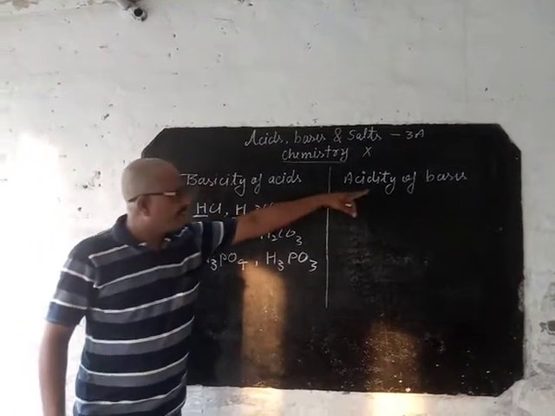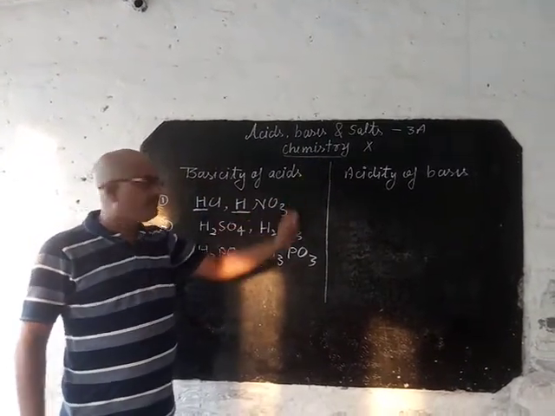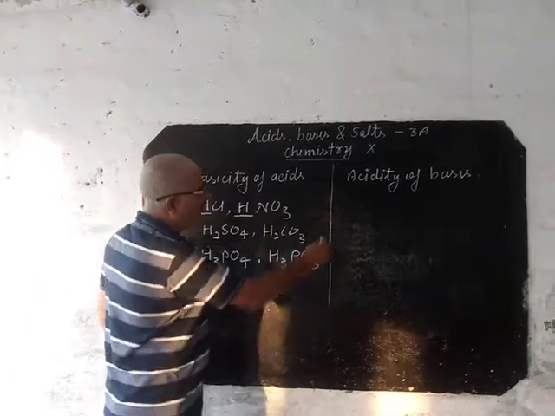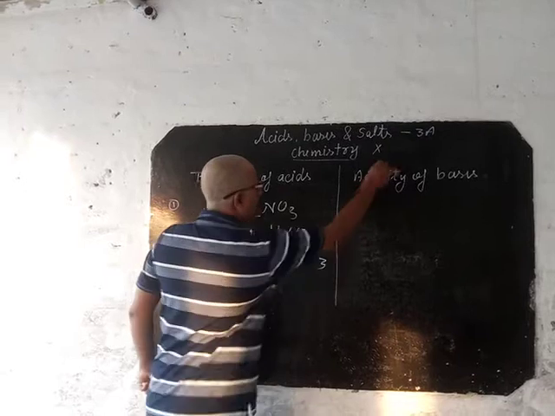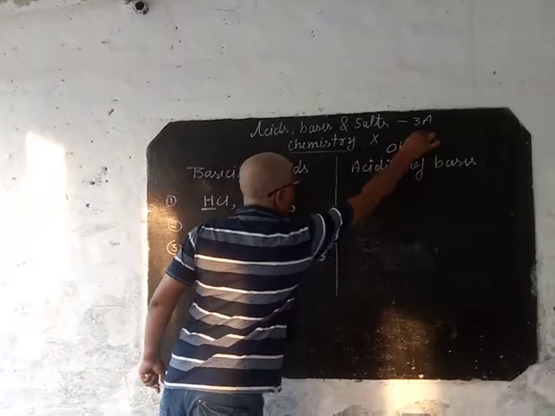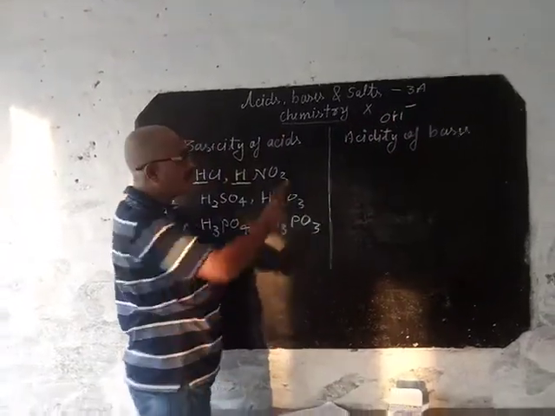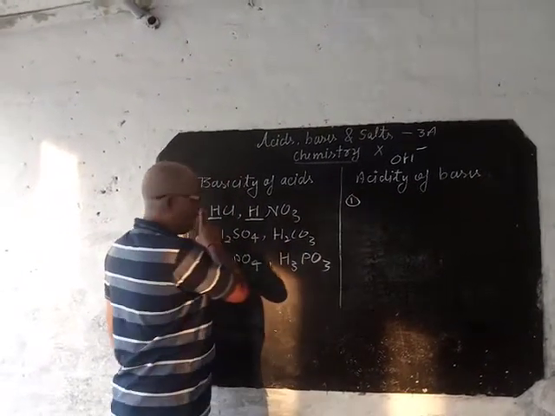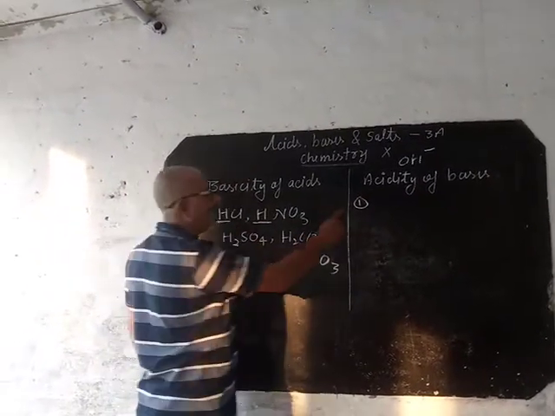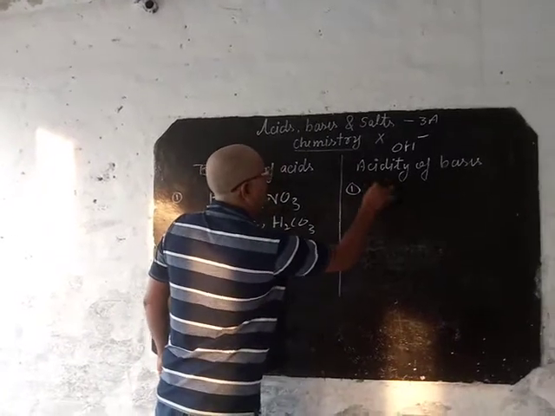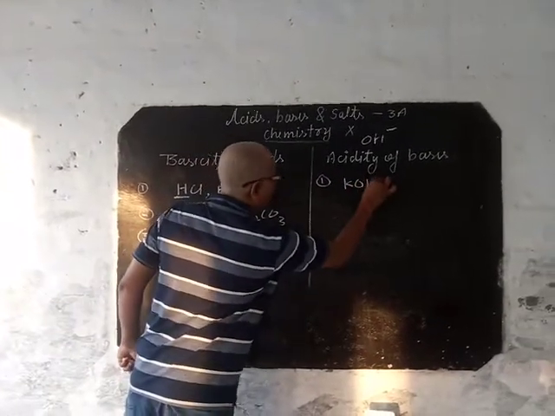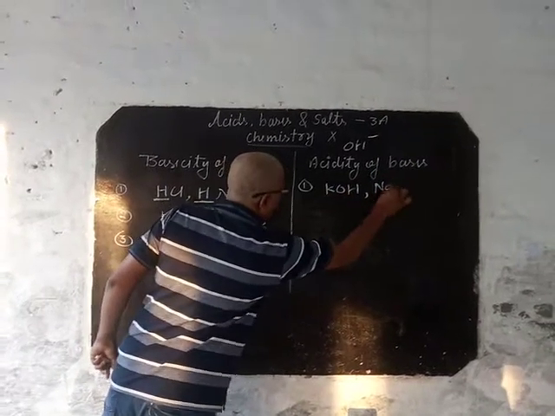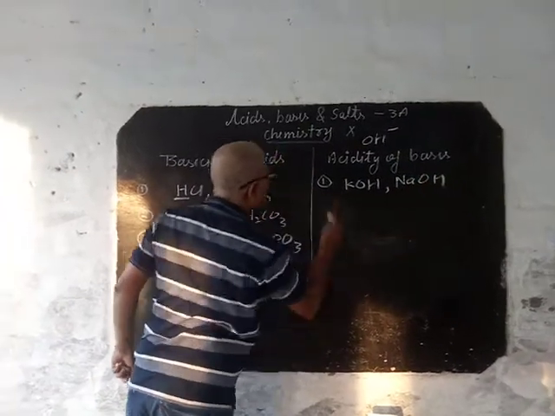Now, acidity of base. What do we mean by acidity of base? The number of replaceable OH ions present in a base is known as the acidity of the base. Example, same as the monobasic acid, here monoacid bases like potassium hydroxide, sodium hydroxide.